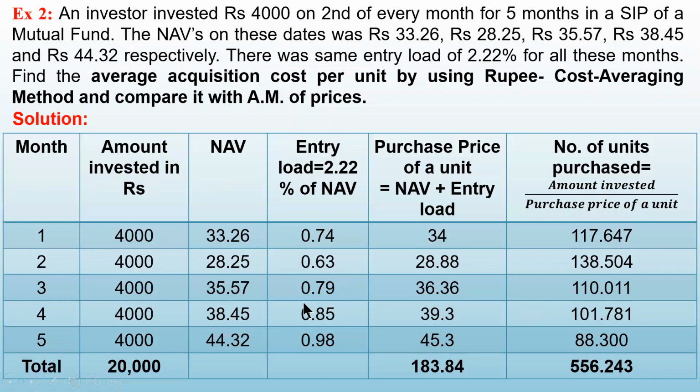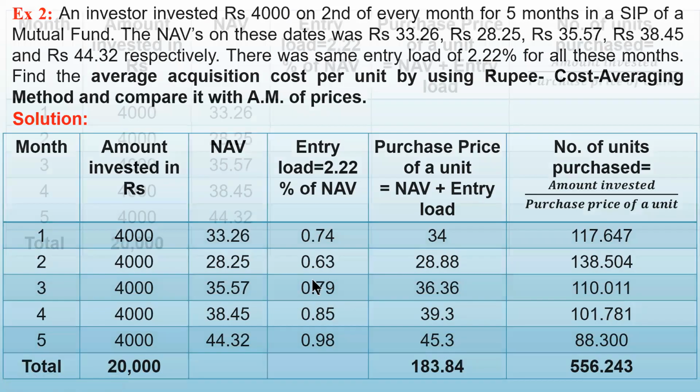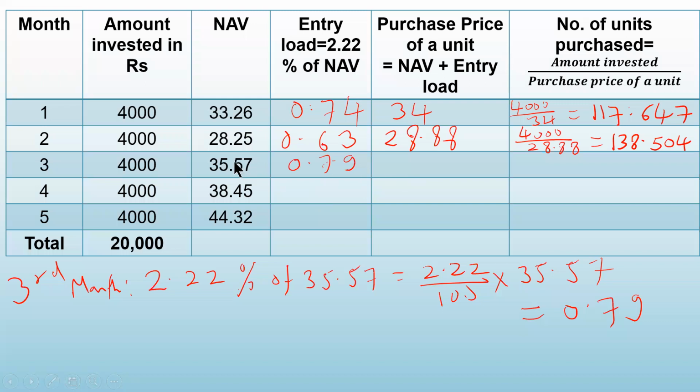Yes, 0.79. Now we have to find out the purchase price. So add NAV and entry load. So 0.79 is the entry load and NAV is 35.57. So you add 35.57 plus 0.79, which will give you the purchase price, that is coming as 36.36.